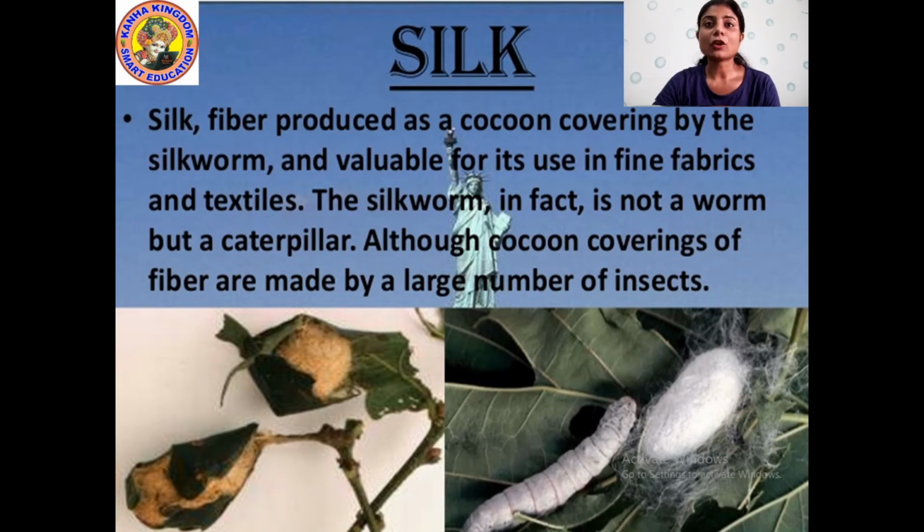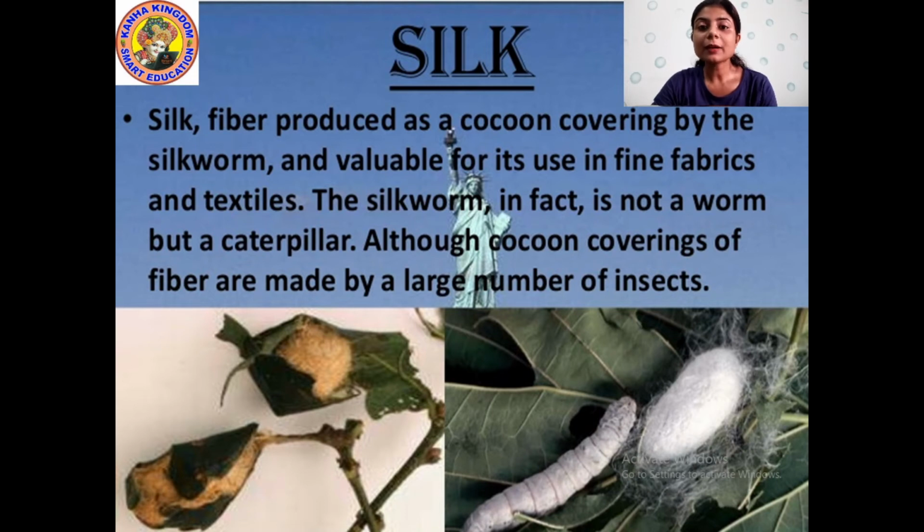Then all the cocoon coverings of fiber are made by a large number of insects. Can you see in the picture the whitish color, a little bit orangey color? These are the cocoons. Inside that the caterpillar dwells. It lives inside this cocoon and it makes the thread and covers itself into the cocoon.